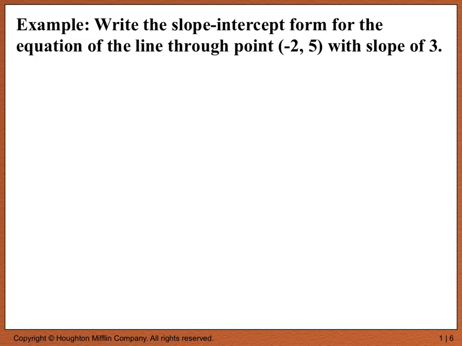Example: write the slope-intercept form for the equation of the line through point (-2, 5) with a slope of 3. Using the point-slope form, you should be able to express this as a linear equation, and then you just transform that point-slope form into slope-intercept form. Pause the video, try to do it on your own, and then resume when you have an answer.